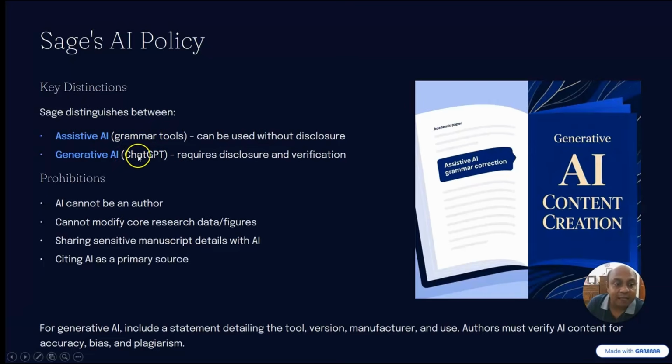However, generative AI like ChatGPT or any other large language model requires disclosure and verification. Okay, you have to give a verification justification for why you used this AI for your research article and what the purpose of it is. And of course, the prohibitions are pretty similar to other AI uses in other publication houses.